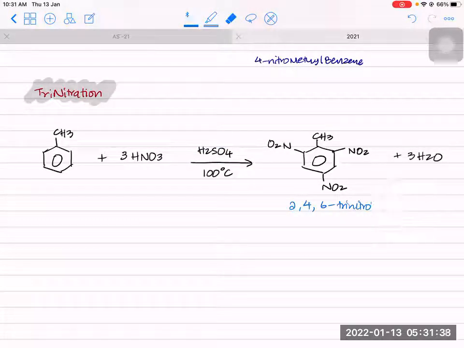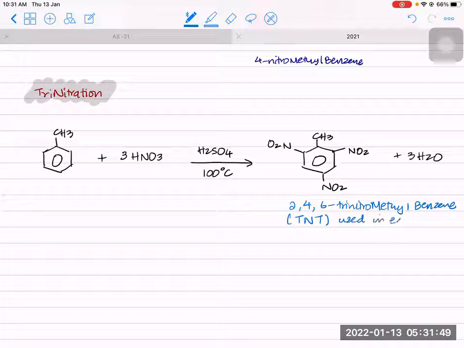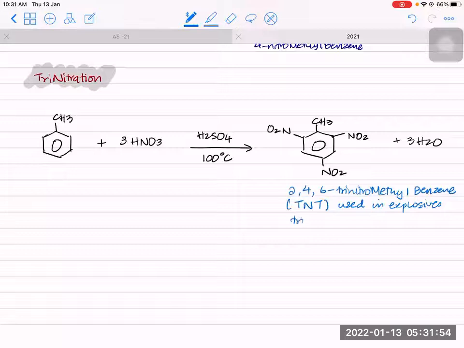Trinitro-methylbenzene. We also call this TNT, which is used in explosives. It is also known as trinitrotoluene, therefore called TNT. So we have TNT being formed here, where the 3 nitro groups will go on positions 2, 4, and 6. Clear?